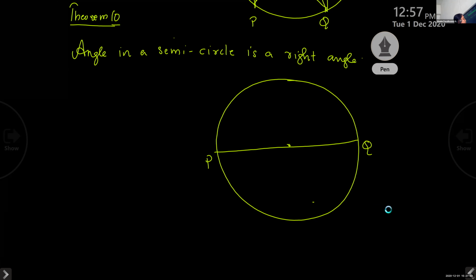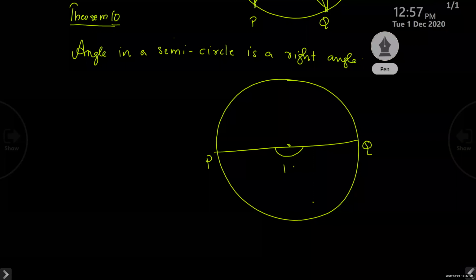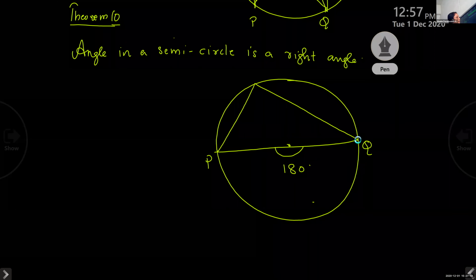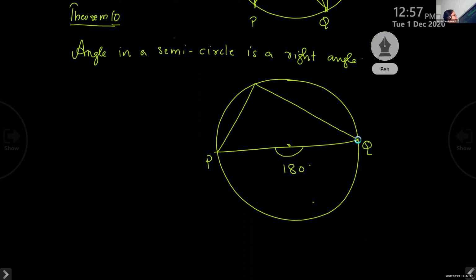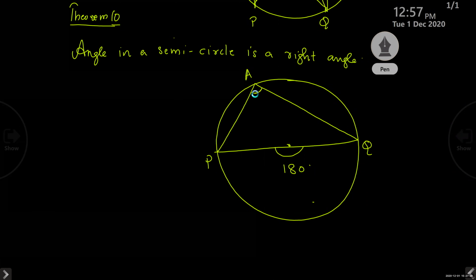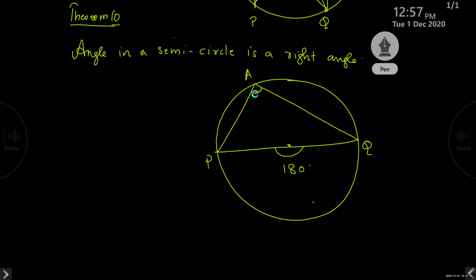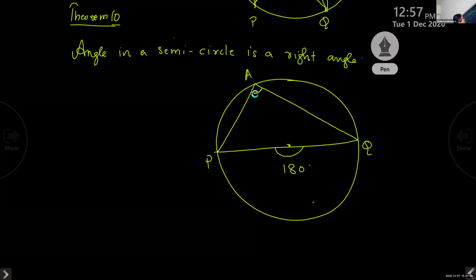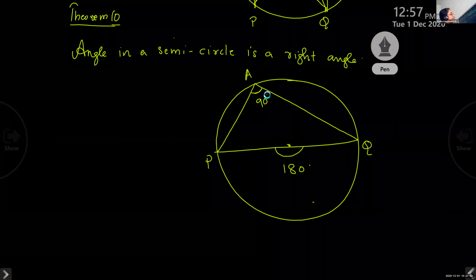Okay, children. Do you know what is the angle here? 180. 180, yes, children. Okay. Let me draw an angle here. Can you guess? What is the angle? This angle. Just now we studied a theorem. Ma'am, 90. 90, how did you get it? Ma'am, half of 180. Very good, children. So what does it mean? Angle in a semicircle is a?